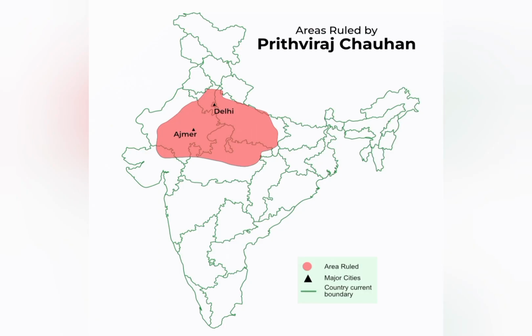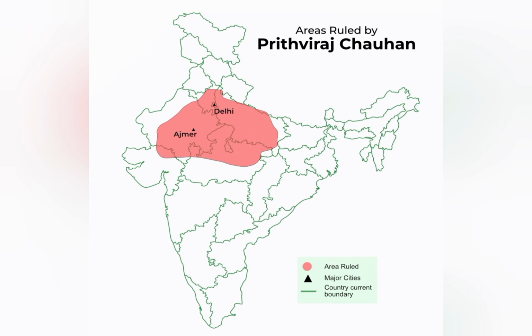Now let's talk about the Chauhans, who were the Rajputs who ruled over Delhi and Ajmer. They were basically feudal lords or landlords who owned lands, and gradually they became powerful and started ruling. They belonged originally from Gujarat. They were called as Pratiharas. Initially, their kingdom only existed around Ajmer.